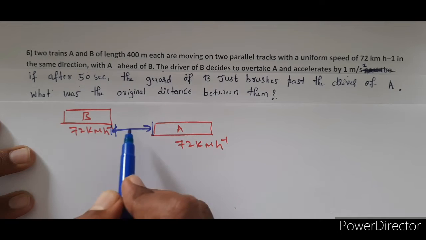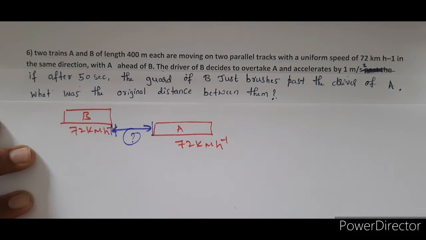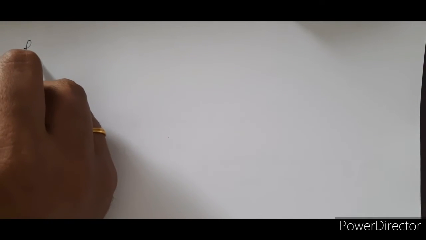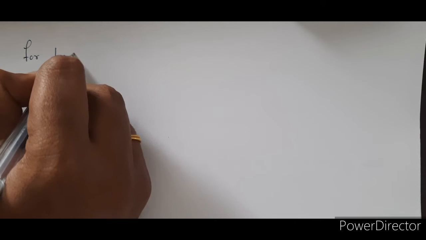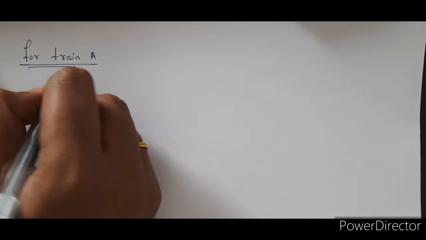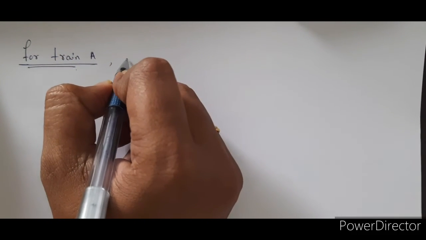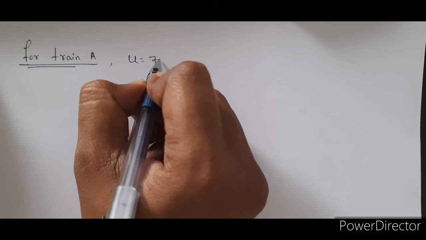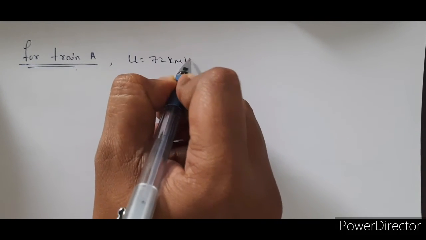So here we are going to find out the original distance between these two trains. For train A, they are given the initial speed, 72 kilometer per hour.